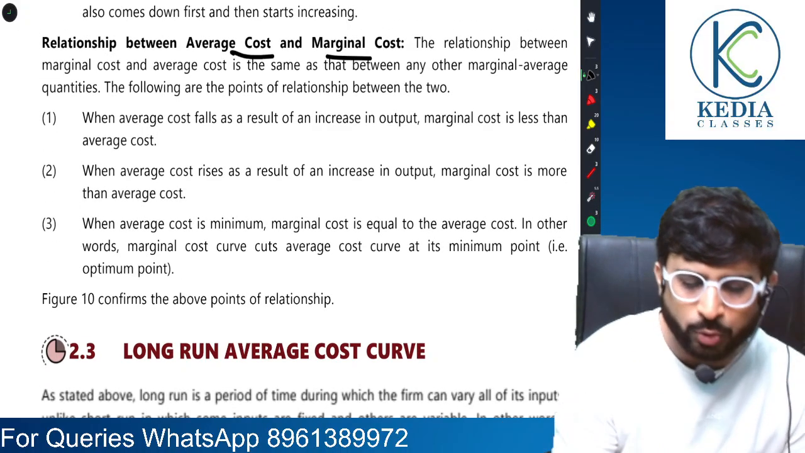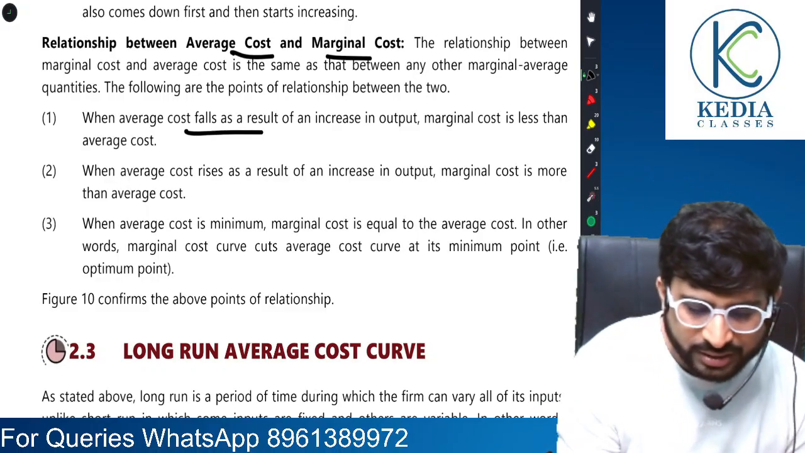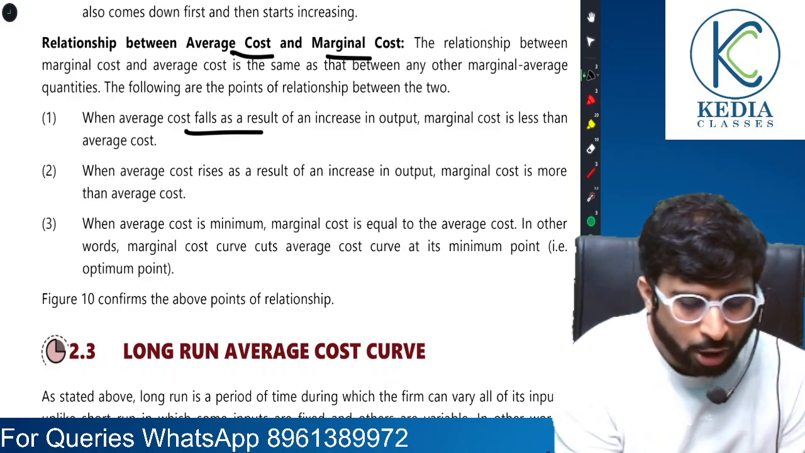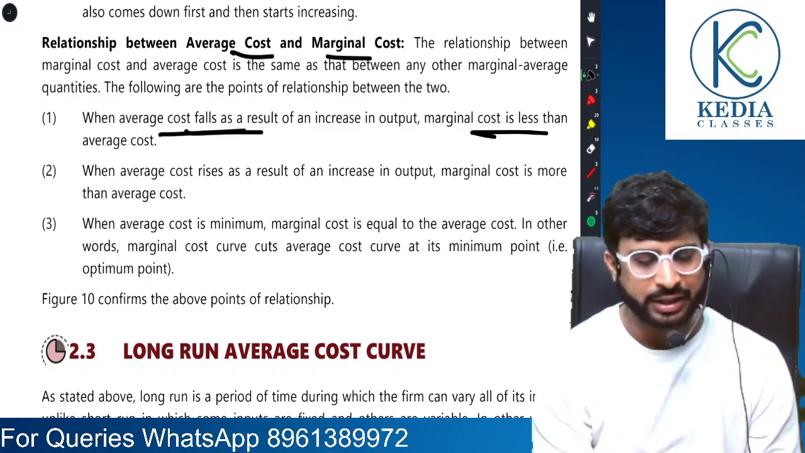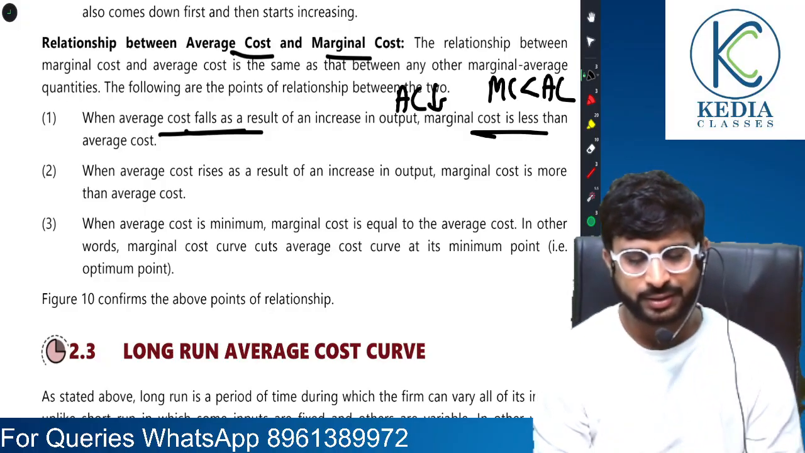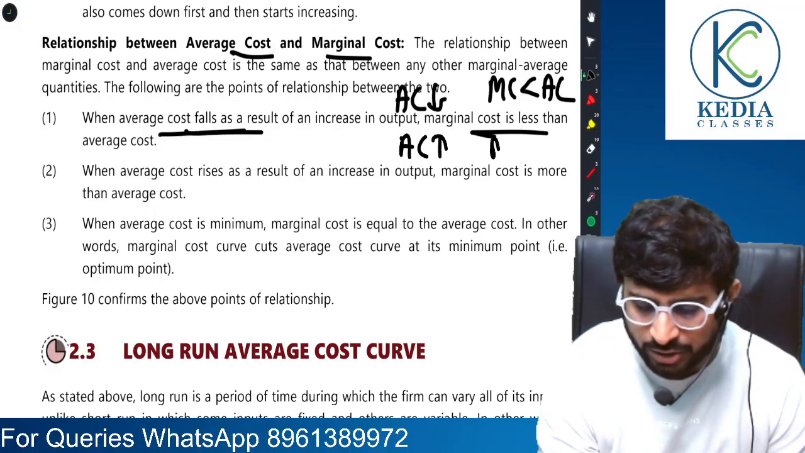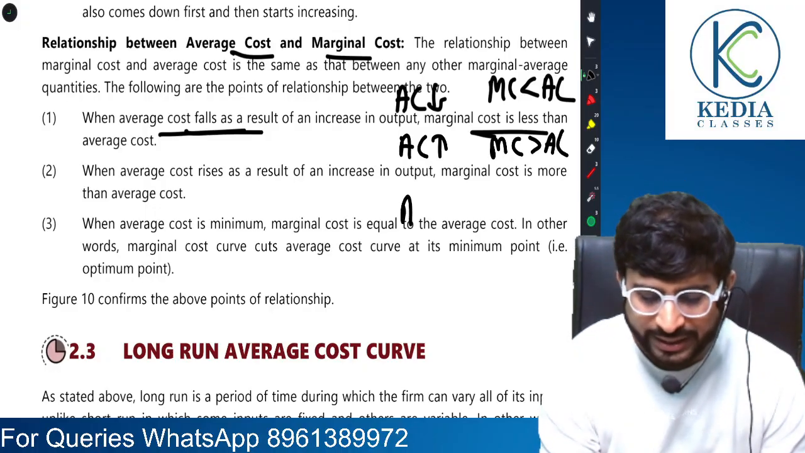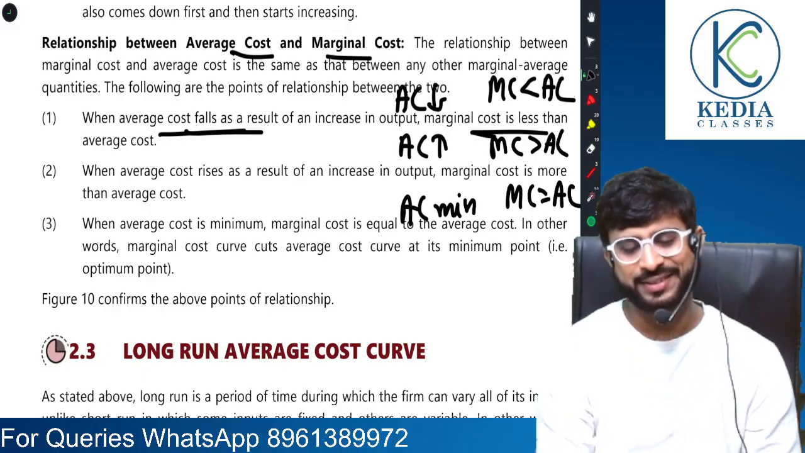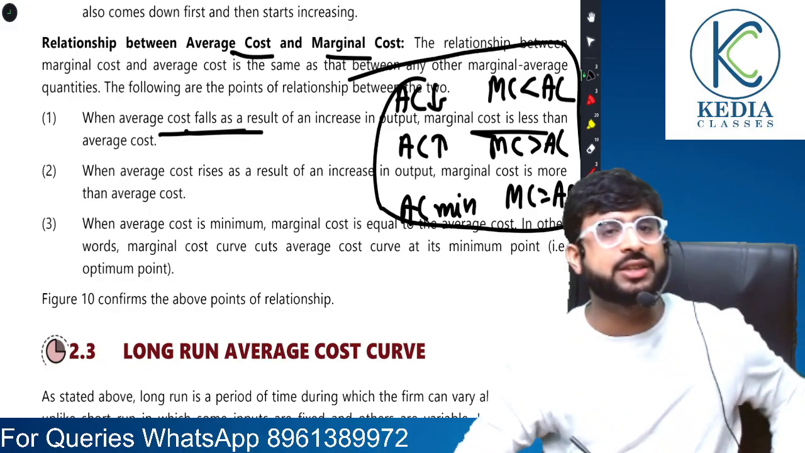Sir, what is the relationship between AC and MC? Very easy. When AC falls, MC is less than AC. It is similar to AP and MP, right? Similar, not the same, of course. When AC rises, MC is more than AC. And when AC is at its minimum, MC is equal to AC. Very important, this relationship.